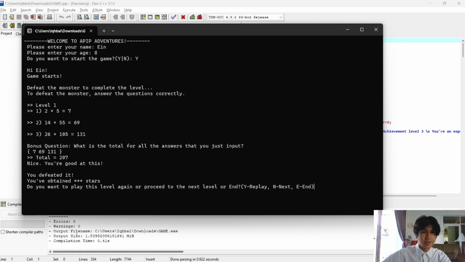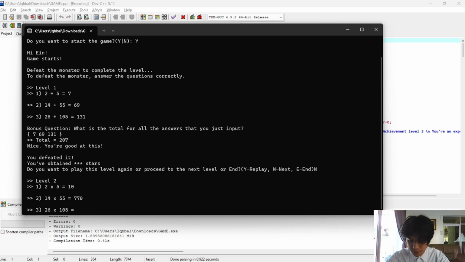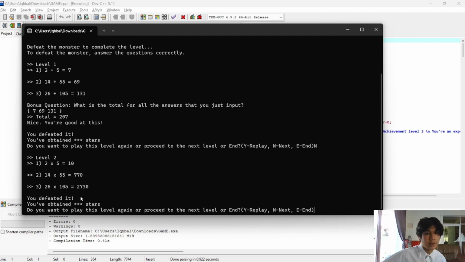Boom. Now let's look at this. Then, after finishing level 1, the program will prompt the user again whether they want to play the next level or not. And let's say we continue, then it will pop out level 2. 5 times 2 is 10, 14 times 55 is 770, and 26 times 105 is 2730. Alright, you defeated it. So, for every question that you answered correctly, you will get 1 star. So level 1 and level 2, we answered all correctly. So level 1 we get 3 stars, and level 2 we get 3 stars also.